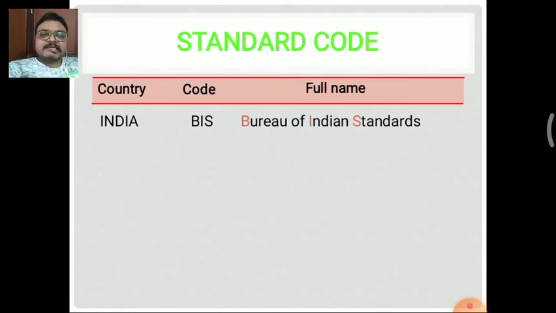That means a standard is maintained in the making of these gold items. That is the BIS hallmark given by the Government of India. The same code is available in all the standards, in drawing as well as industries and other areas. BIS is the standard used all over India.